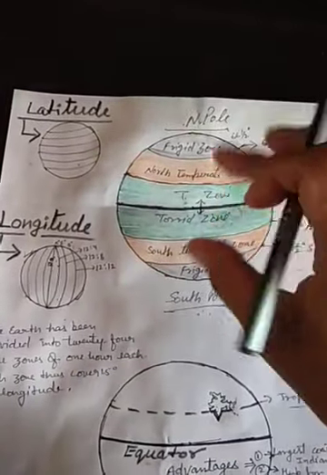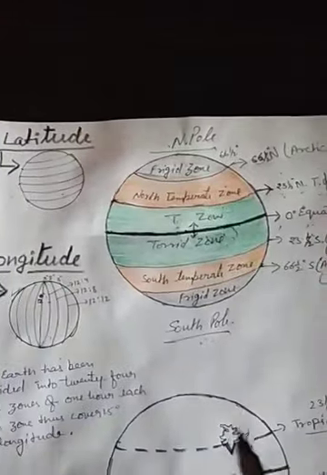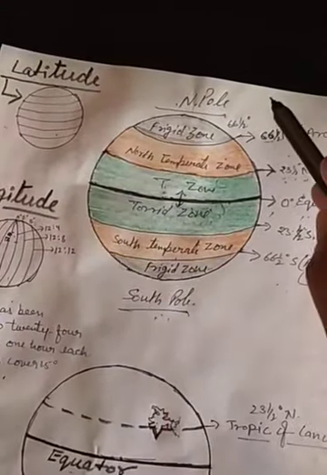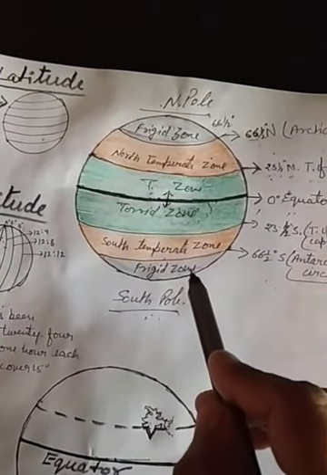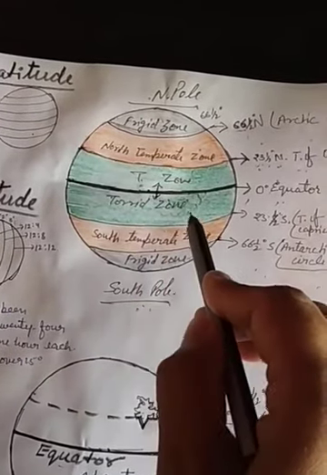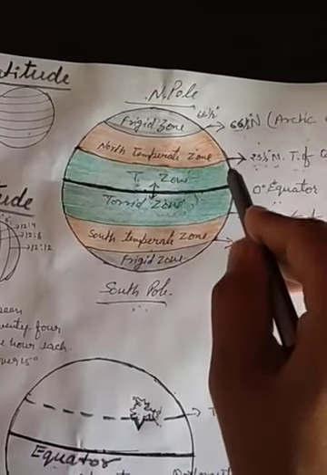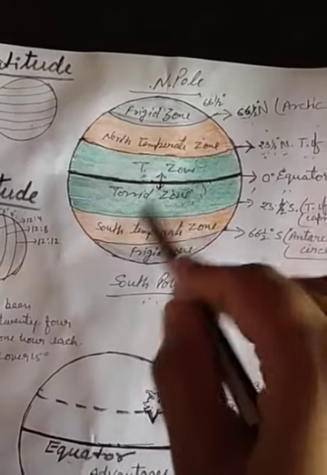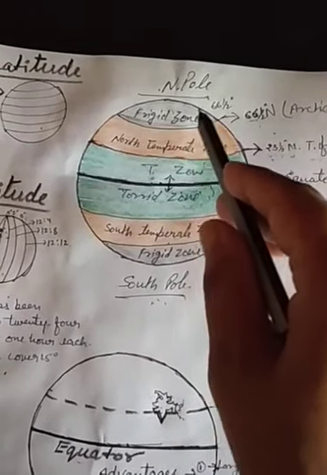From the pole areas, it is comparatively a flattened area, not exactly a circle. In this way, it is divided, and as you have learned, it is tilted on its axis at 23.5 degrees. So here we are dividing and learning it. The centermost is the equatorial zone, the torrid zone, a heat belt. Then after that is the temperate zone: in the northern part, the north temperate zone, and in the southern part, the south temperate zone. And after 66.5 degrees, it is divided as the frigid zone.